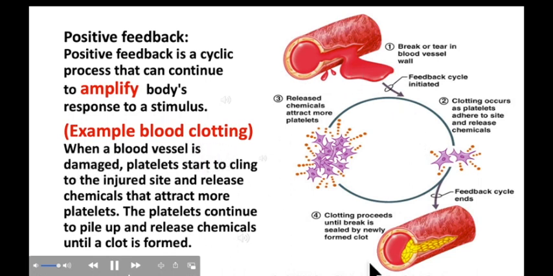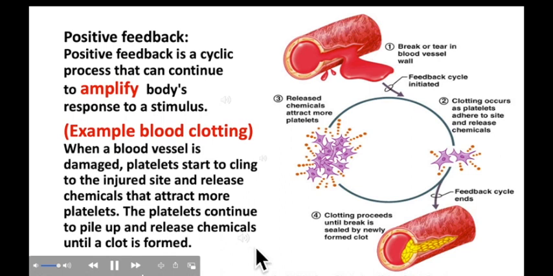When a blood vessel is damaged, platelets start to cling to the injured site and release chemicals that attract more platelets. The platelets continue to pile up and release chemicals until a clot is formed.